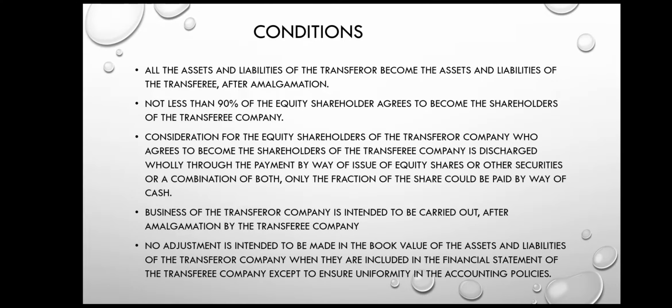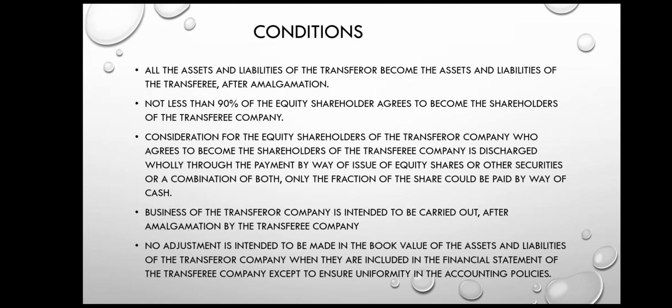So for example, if in the problem they give you that some asset is not taken over by the company, let us assume that the debtors of the transferor company are not taken over by the transferee company. In this case, the condition of amalgamation is not satisfied. So this will be amalgamation in the nature of purchase. Why? Because a particular asset is not taken over. If all the assets are taken over, then it is amalgamation in the nature of merger. But if one asset is left out, then it is amalgamation in the nature of purchase.